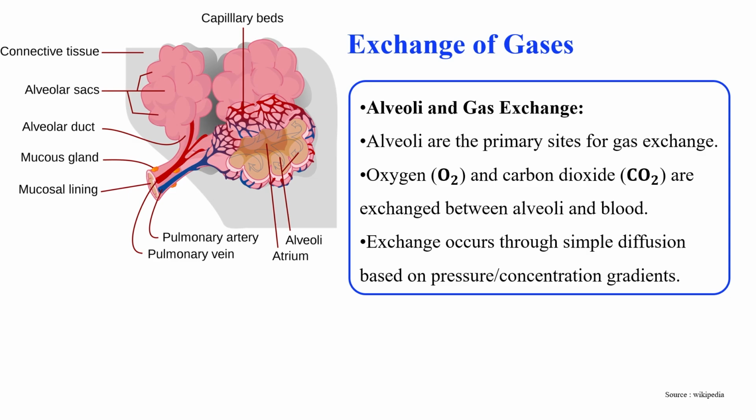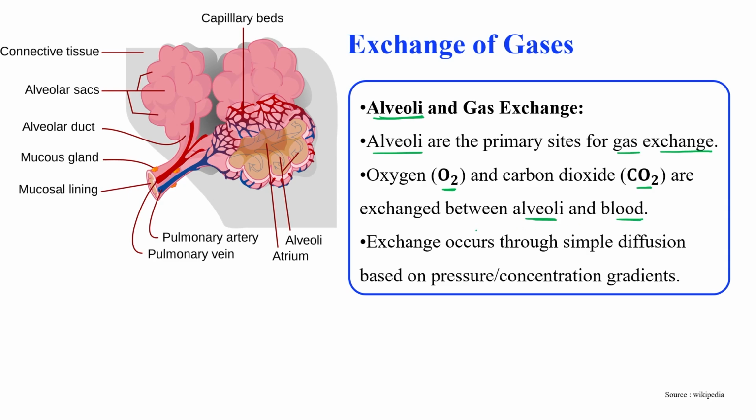Now, exchange of gases occurs at the alveoli level. As you know, the alveoli are the primary site for gas exchange, and these are present inside the lung. The oxygen and carbon dioxide are exchanged between the alveoli and the blood.